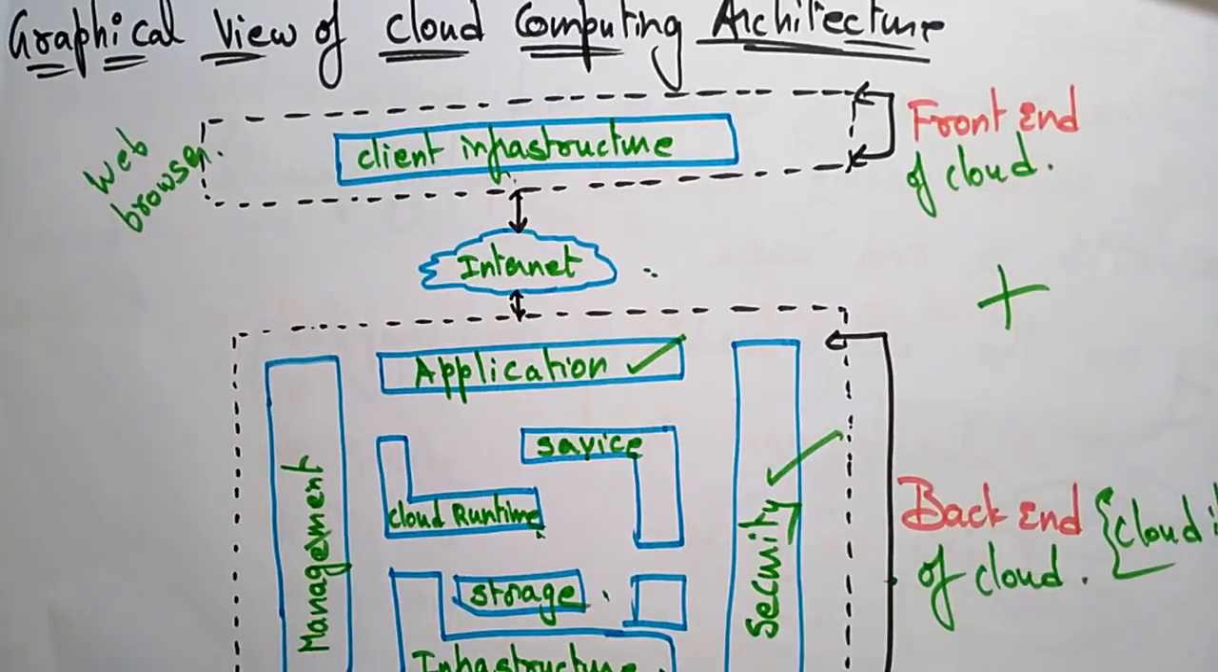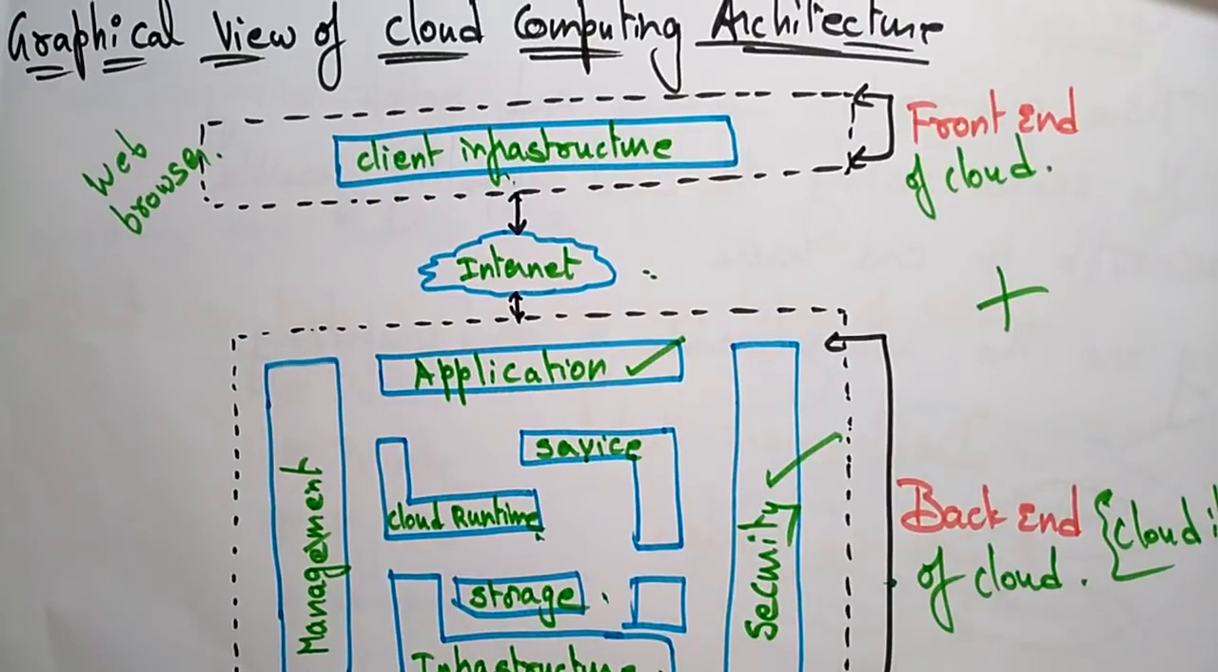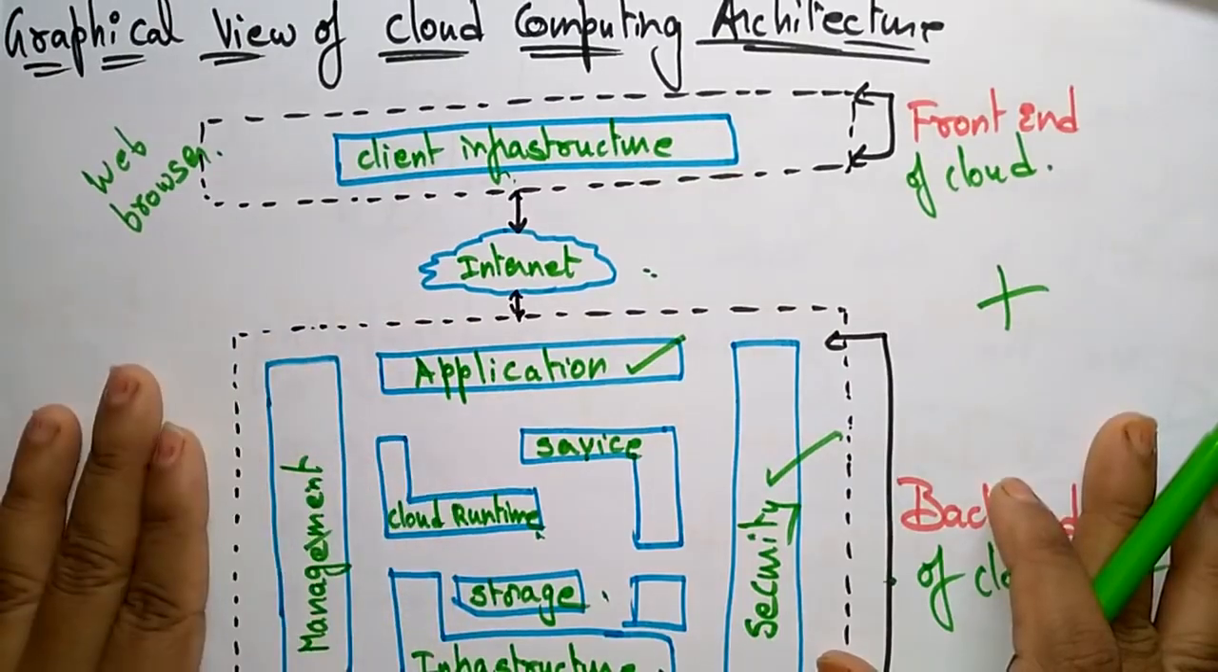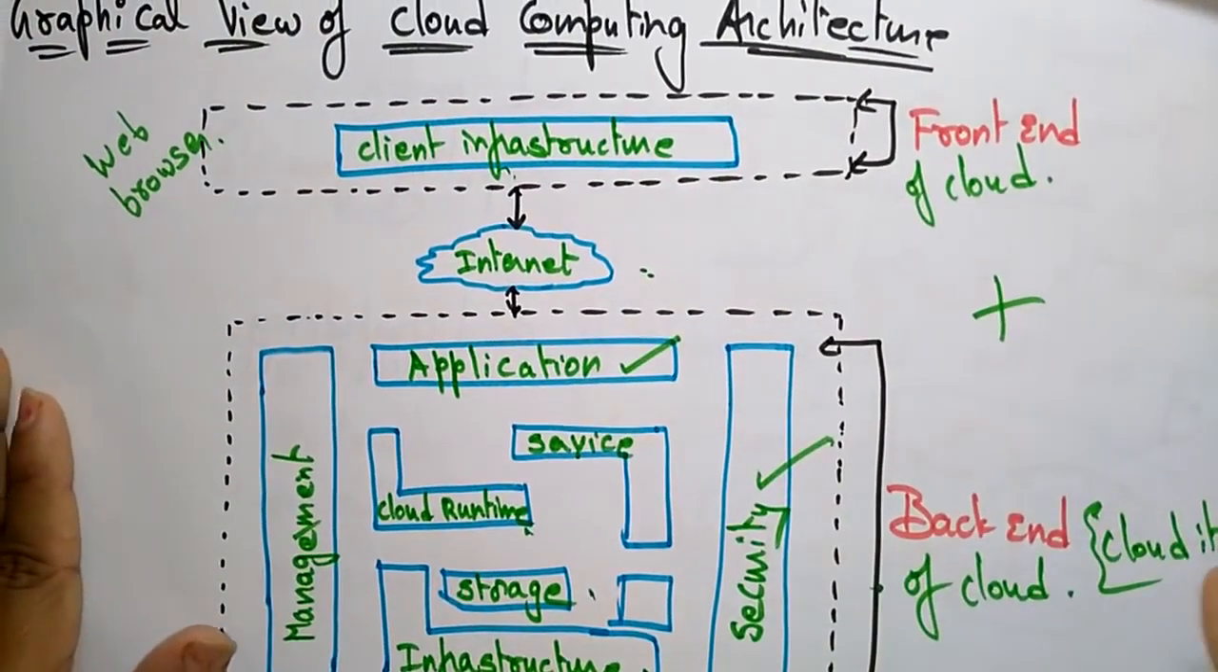Whenever you are asked to write about cloud computing architecture, first try to explain what exactly cloud computing is and what the architecture consists of. This cloud computing architecture is divided into two parts, front end and back end. Then try to explain this graphical view of cloud computing architecture.